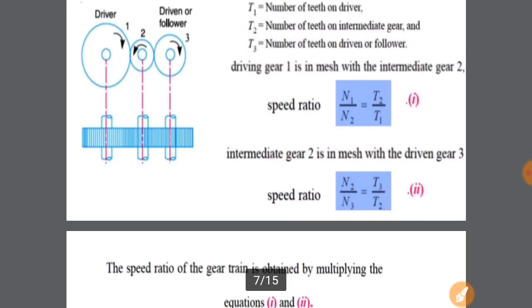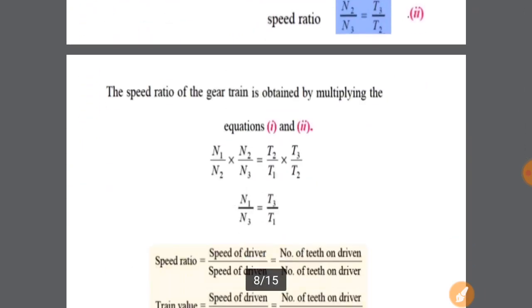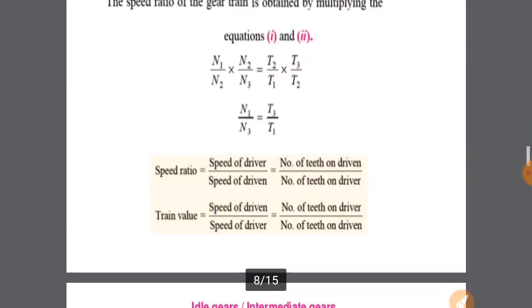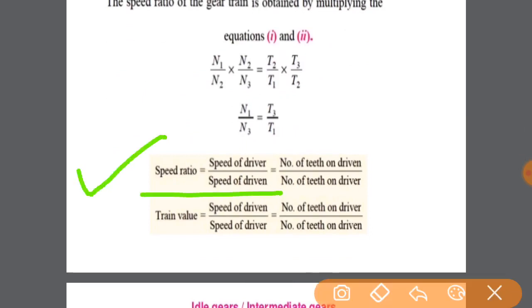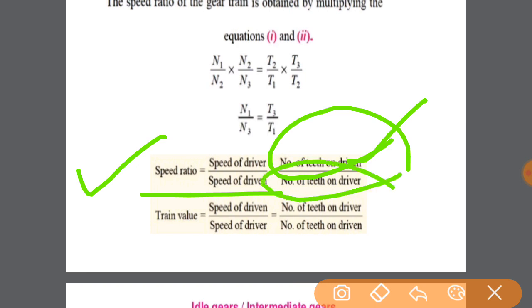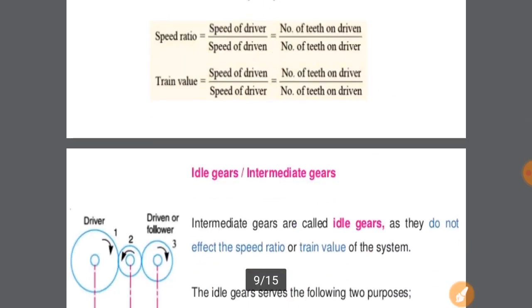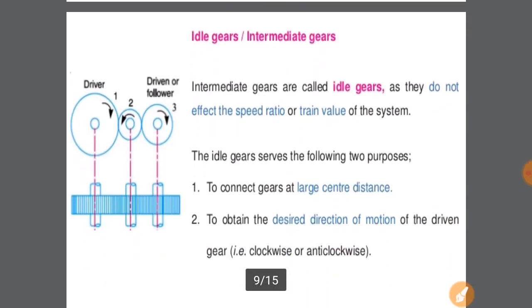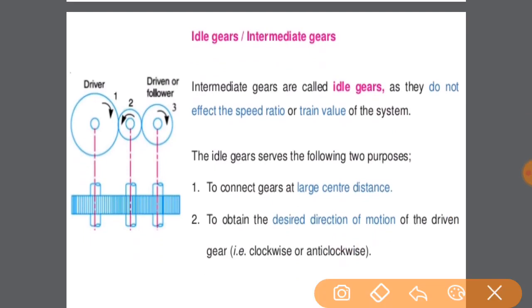The same thing we are discussing is as follows. Here is the speed ratio for the simple gear train: speed of driver upon speed of driven, equal to the number of teeth on driven upon the number of teeth on driver. And for the train value, the value will be the reciprocal, as I already told you. So here we will go further.